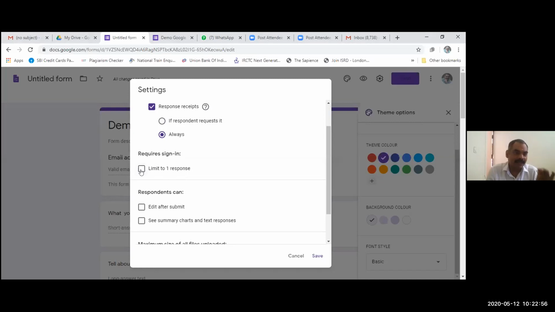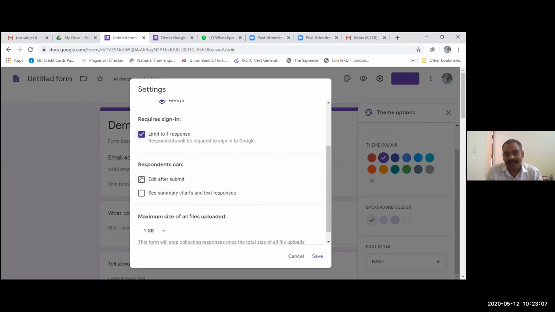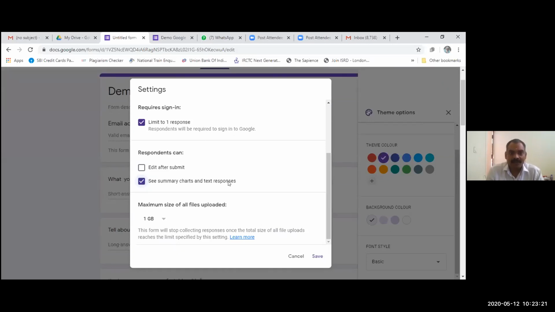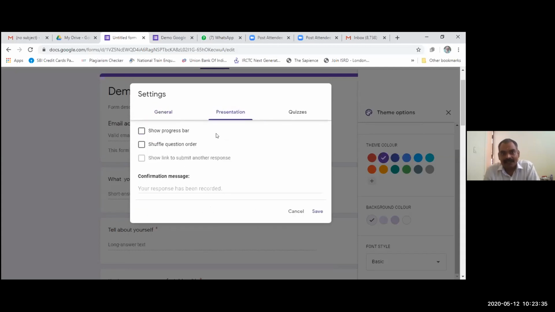Okay, so you can limit the filling of the form. By limiting this, the respondent can send only one response. The respondent can edit after submit, or you can choose not to allow him or her to edit after submitting. Thus, he or she can see the summary chart of the other responses. You can also fix the maximum size of file upload, which is 1 GB, or you can increase it.